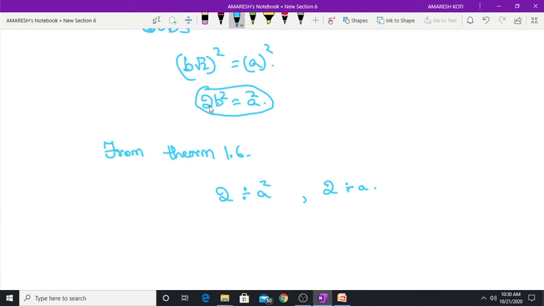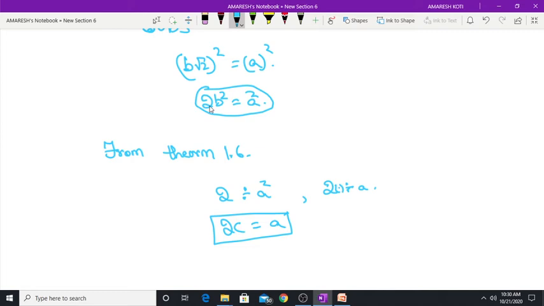Then here a is divisible by 2. We know that already. So 2 into some number should be there so that a can be divided perfectly. Let's take that number as c. So 2c equals a.